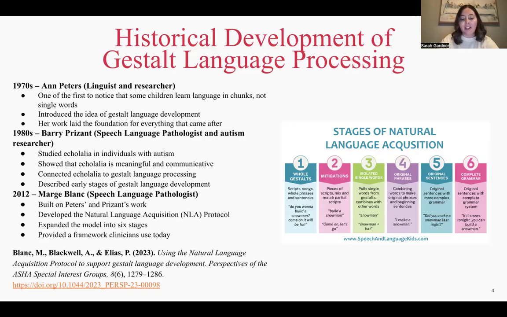He found that echolalia isn't just repetitive or meaningless, it actually serves a communicative purpose. And more recently, in 2012, Marge Blanc built on this work and developed the Natural Language Acquisition, or NLA, protocol. She expanded the model into stages and created a framework that clinicians still use today. And that can be seen in this photo on the slide.